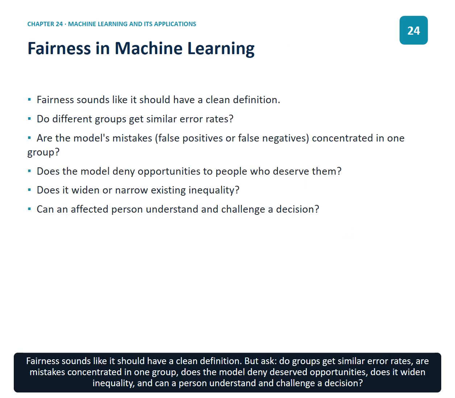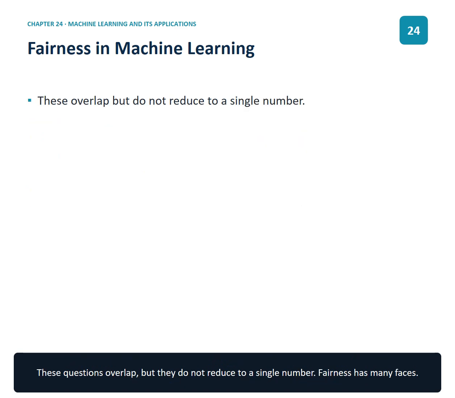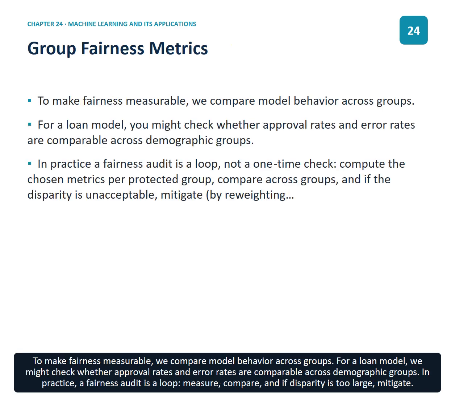Fairness sounds like it should have a clean definition, but ask, do groups get similar error rates? Are mistakes concentrated in one group? Does the model deny deserved opportunities? Does it widen inequality? And can a person understand and challenge a decision? These questions overlap, but they do not reduce to a single number. Fairness has many faces. To make fairness measurable, we compare model behavior across groups.